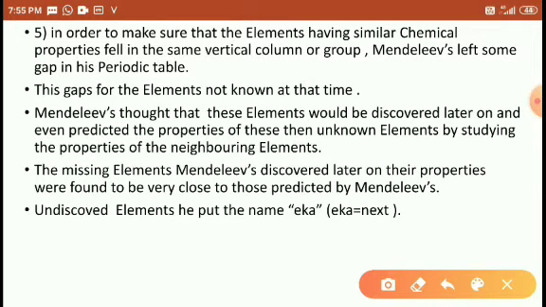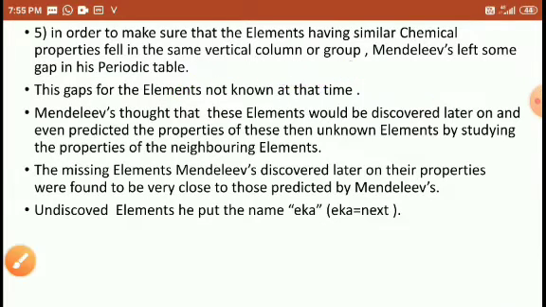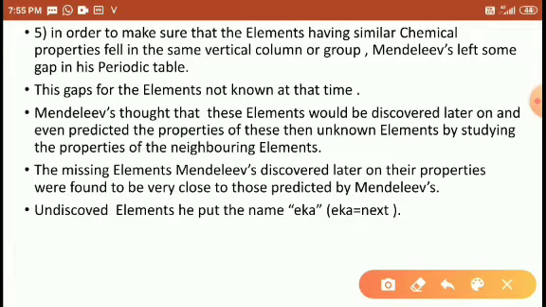So in the column, Mendeleev left some gap in his periodic table. Mendeleev kept some gaps in the periodic table. These gaps were not known at that time. So why did he keep the gap? Because he expected that in future some elements would be discovered. Some elements are missing; they are not matching with the respective groups or columns. So that's why he kept some gap in his periodic table.